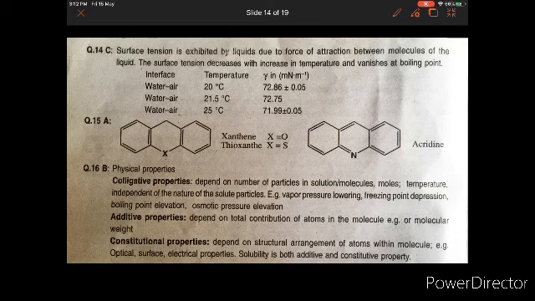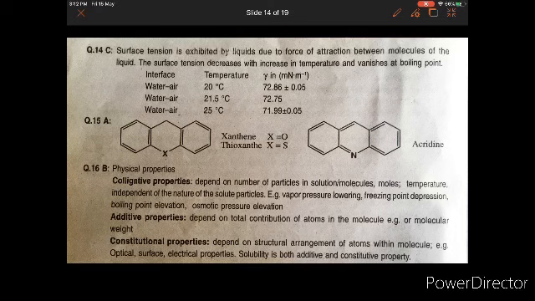Then the next question asks about colligative properties. Colligative properties depend upon the number of particles in the solution, independent of the nature of the solute particle. As we discussed in the earlier question, vapor pressure lowering, freezing point depression, boiling point elevation, and osmotic pressure are the colligative properties.